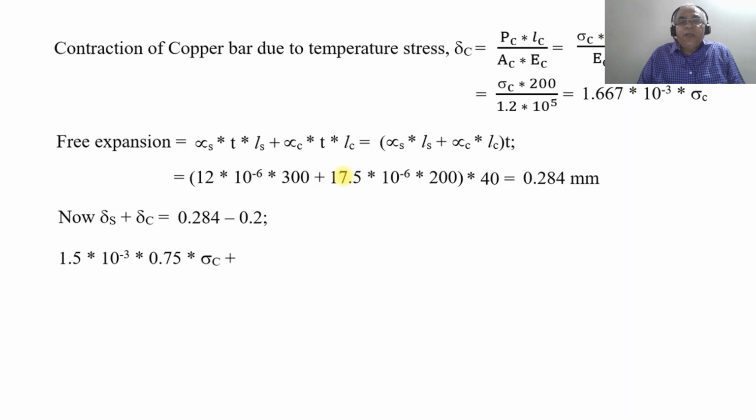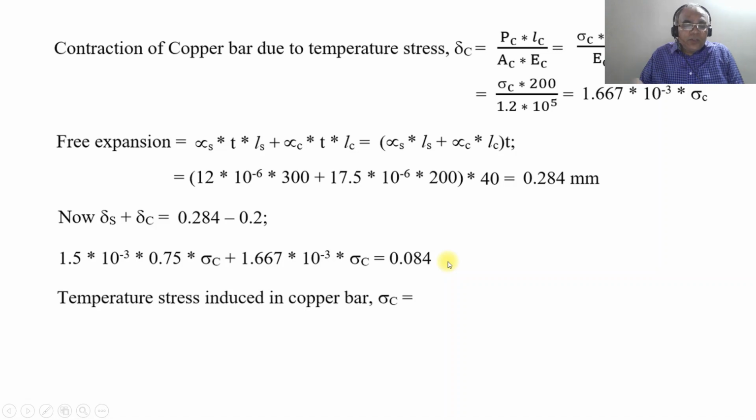Now substitute the values: delta S as 1.5 into 10 to the power of minus 3 into sigma S, which is 0.75 into sigma C, plus delta C, which is 1.667 into 10 to the power of minus 3 into sigma C, will be equal to 0.084 mm. On simplification, the temperature stress induced in the copper bar, sigma C, will be equal to 30.08 Newton per mm square, which is again a compressive stress.